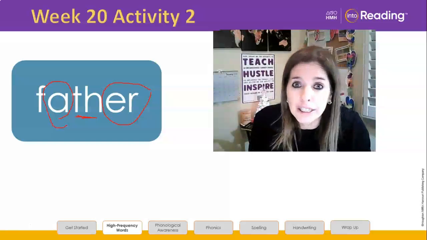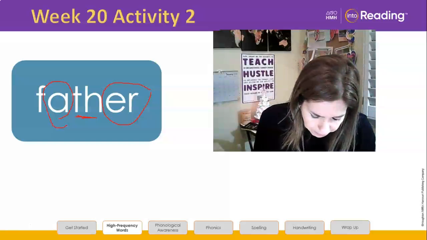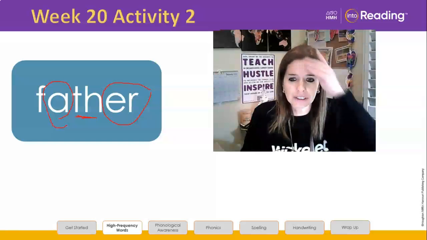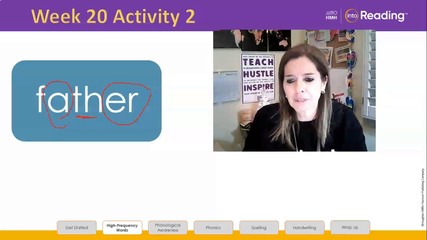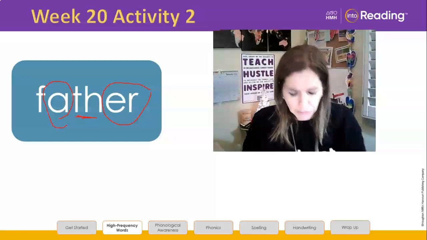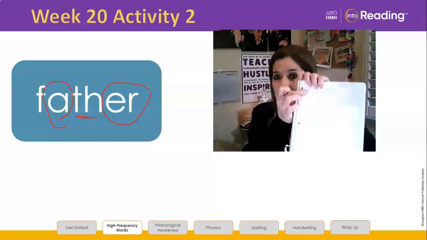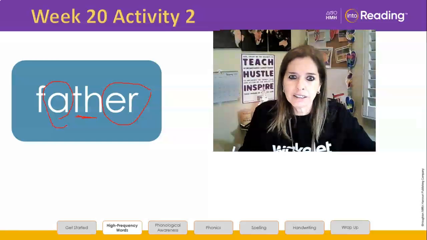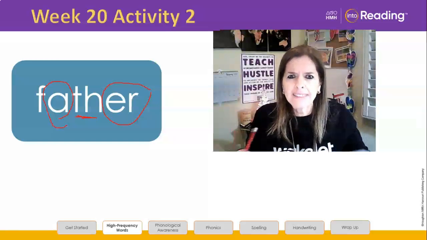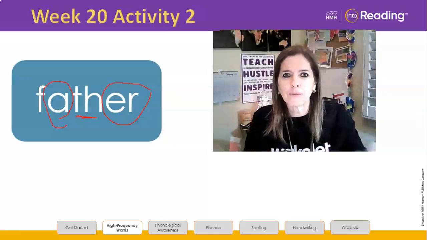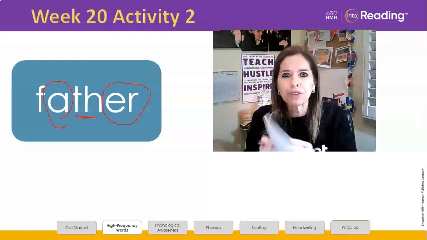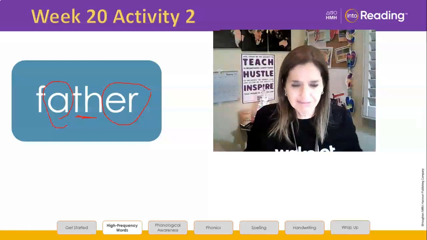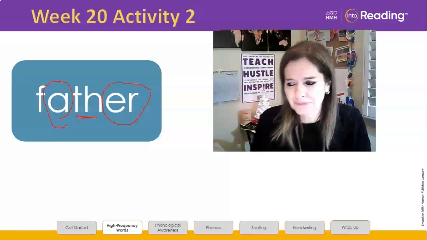All right, now check it against the screen. As soon as you've checked it against the screen, write number 4 and get ready for the next word. Remember, we are writing our words in a nice list because we're going to use these words this week. And then after this week, we're going to be able to go back and get all our powerful learning from this chapter. Here we go.